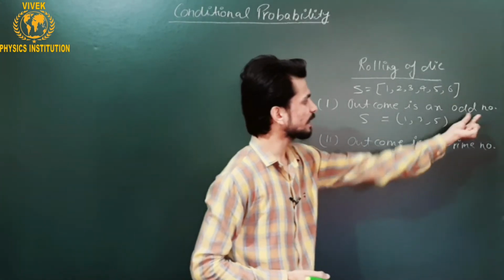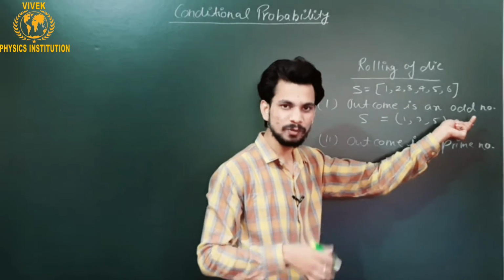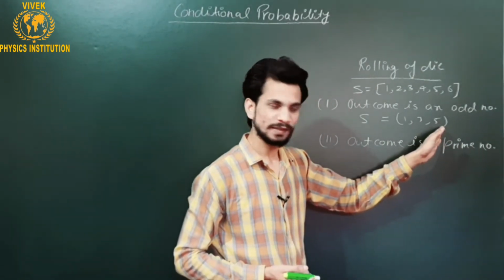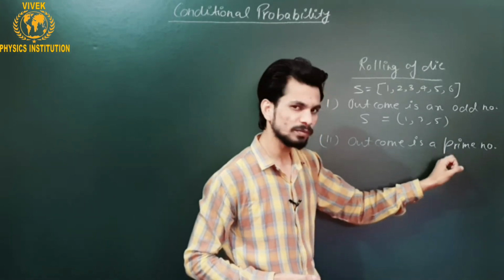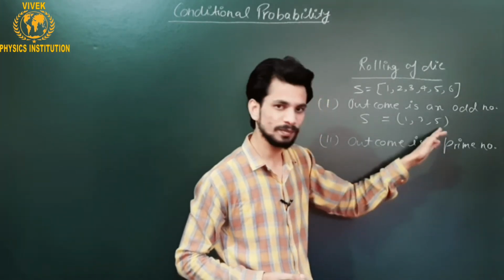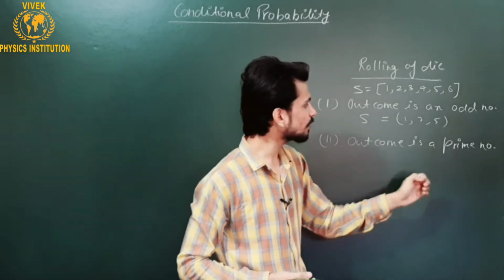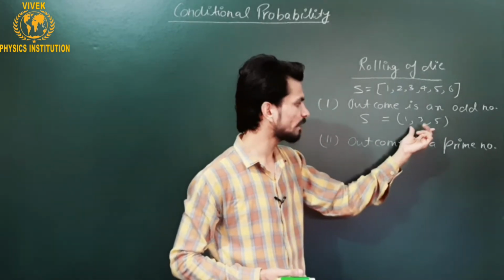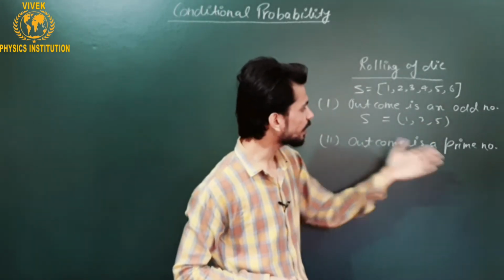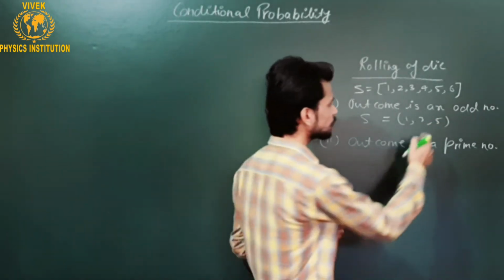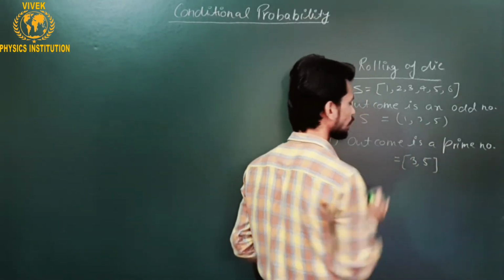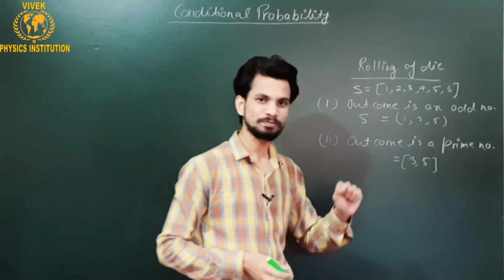This event is already happened, so I have to check out of these outcomes. I will take the prime numbers out of these odd numbers, so I will only pick up those numbers which are prime. How many prime numbers are there? There are two prime numbers, 3 and 5. So the set of prime numbers will be 3 and 5.